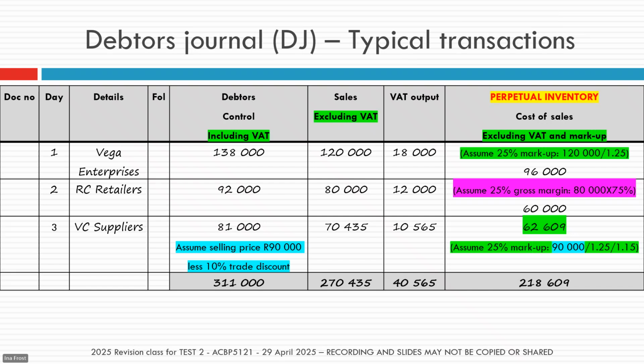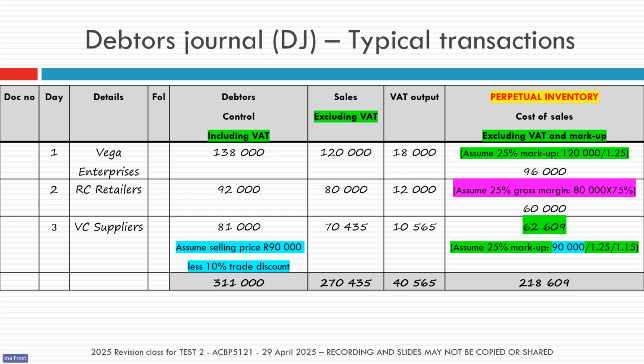But to calculate the cost of sales, it's calculated on the amount before the discount, the 90,000, but the amount exclusive of VAT. I think this is the transaction that they might have a challenge with, the one on number 3.